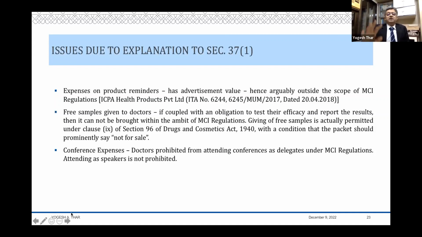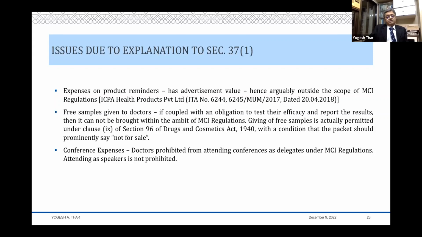Of course, clearly if you have given a tour to Malaysia or Indonesia or a tour to Mauritius to your doctors and their families, you would stand on a very different footing or a weak wicket. But if there are expenses which are not really in the nature of gift, they are small items, or items which are product reminders, where you are saying that, okay, I'm putting it on your table, please let it be over here for when people come and visit you.